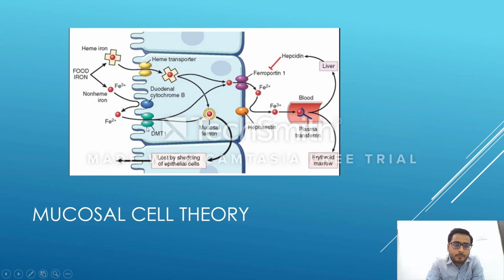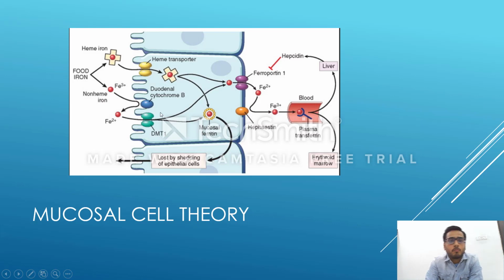This is DMT1. DMT1 stands for divalent metal transporter 1. To remember, Fe2+ is a divalent cation, so it is divalent, and iron is a metal: divalent metal transporter 1. So we have DMT1 for movement of Fe2+ inside this mucosal cell.